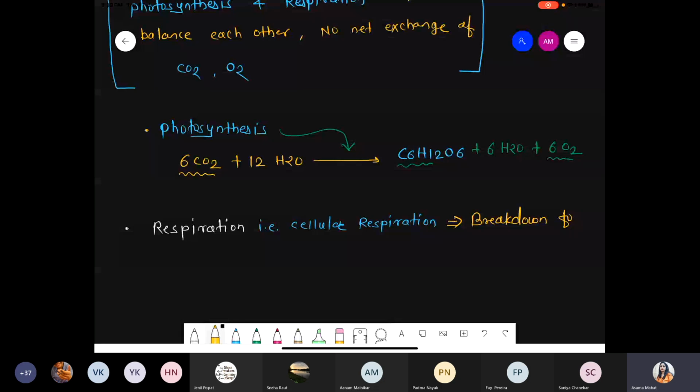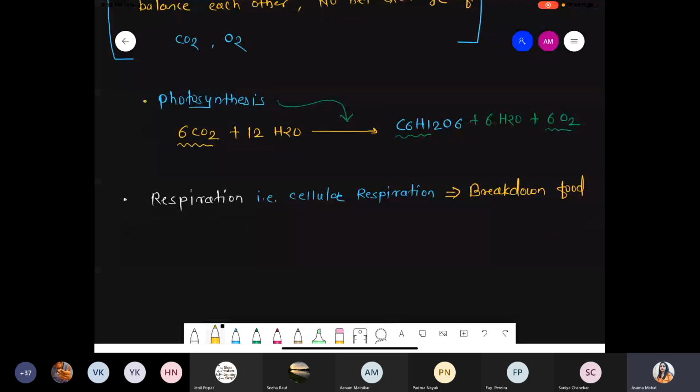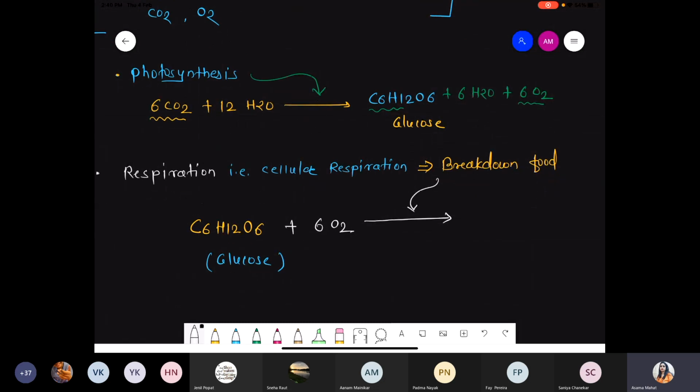Simply that process is called the breakdown of food, right? In this process, the glucose which is produced during photosynthesis, that same glucose, C6H12O6, one glucose molecule in presence of 6 molecules of oxygen, undergoes the process of breakdown of food.